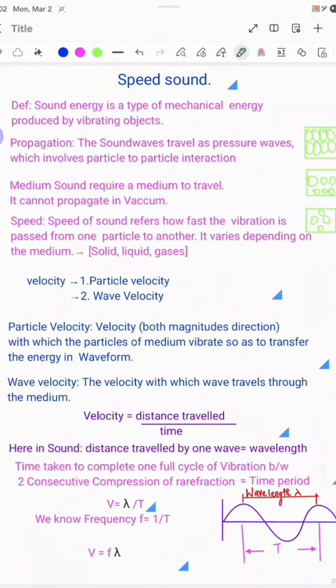Here the distance is represented by lambda, right? So velocity V is equal to distance traveled, which we are replacing by lambda, and the time we are replacing by T. So we know frequency is equal to 1 by T. So V is equal to F lambda.